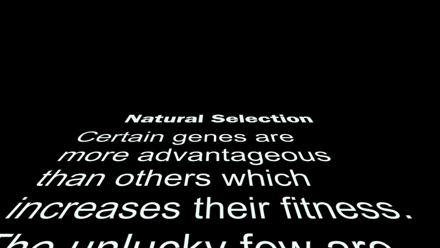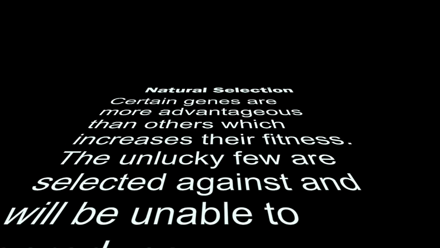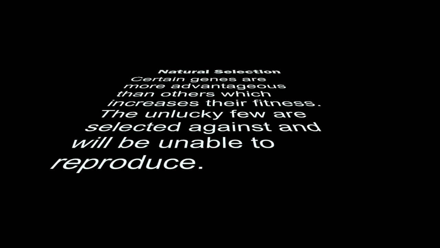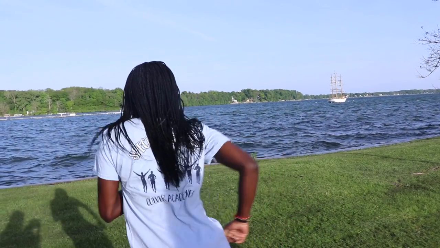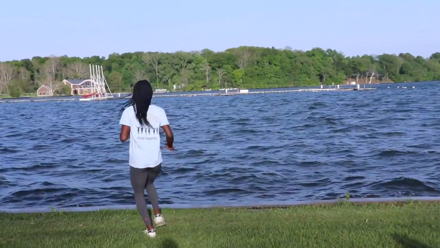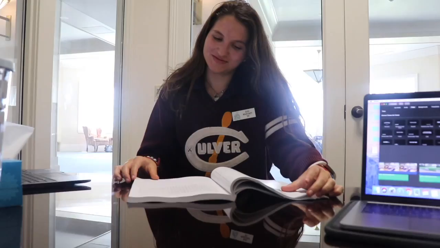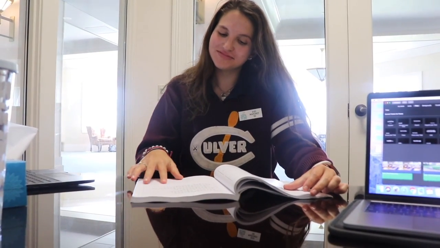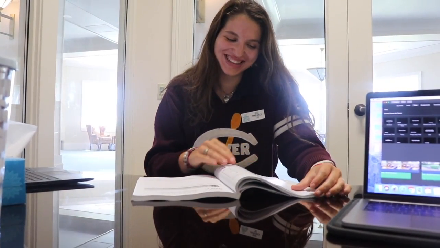Natural selection is when certain genes are more advantageous than others, which increases their fitness. The unlucky few are selected against and will be unable to reproduce. Someone decided to go for a dip in the lake while attending the academies, which led to expulsion. Therefore, they were eliminated from the population, thus favoring those who do have the brains to avoid the lake.